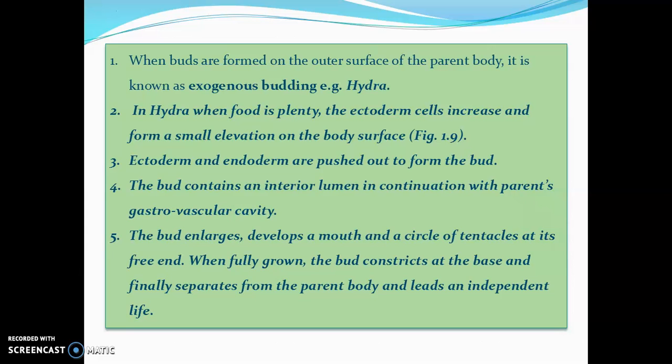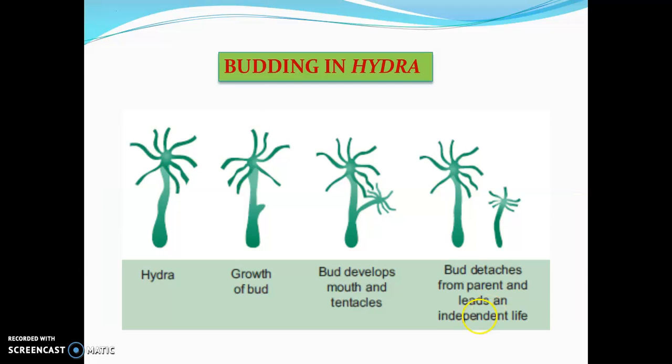The bud enlarges, develops a mouth and a circle of tentacles at its free end. When fully grown, the bud constricts at the base and finally separates from the parent body and leads an independent life. It is a budding of Hydra. It is a matured parent organism.